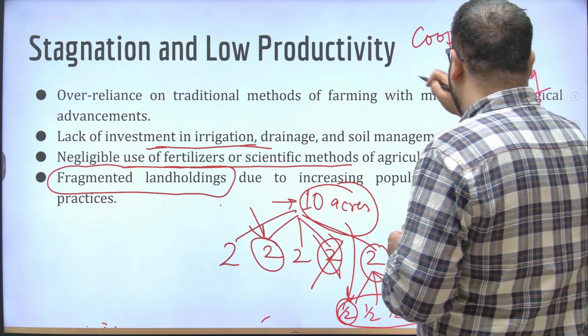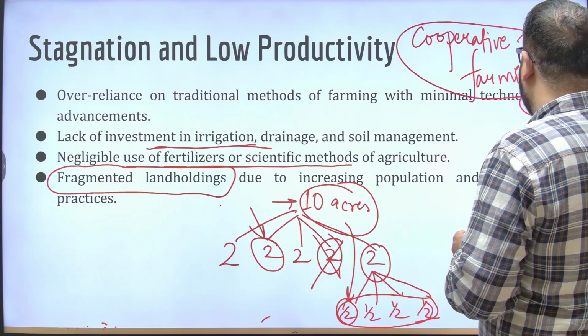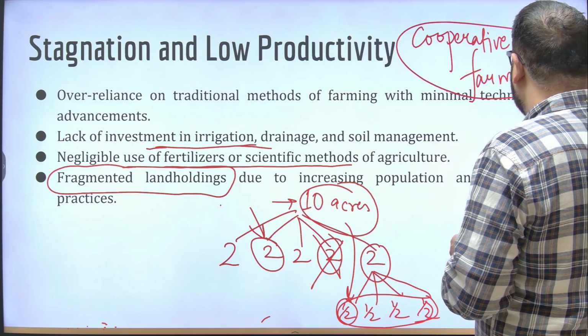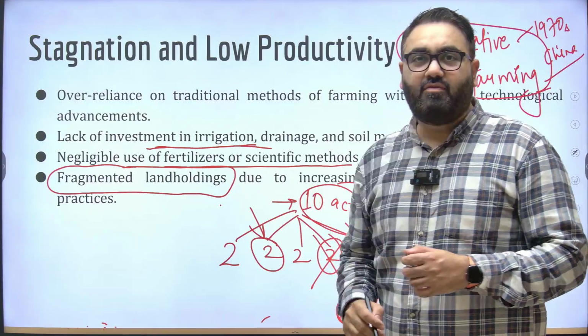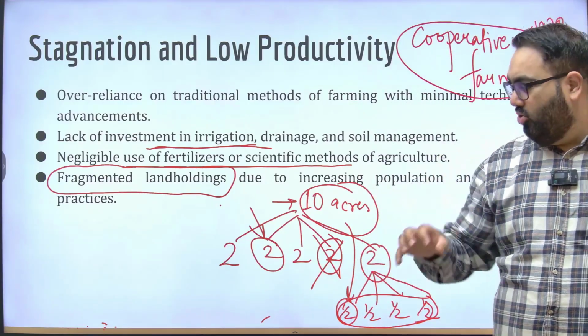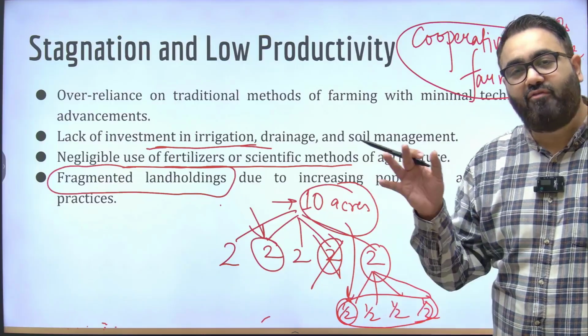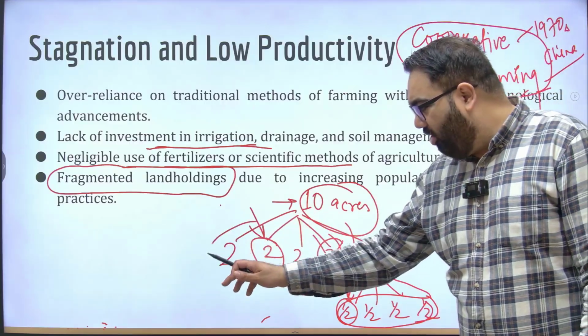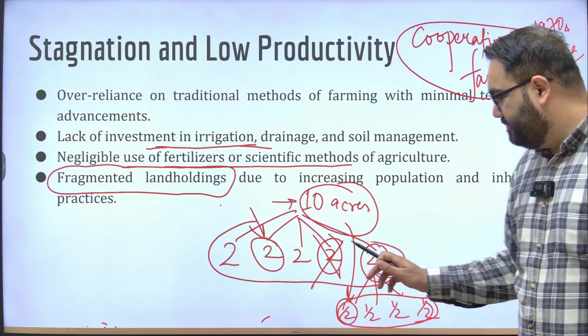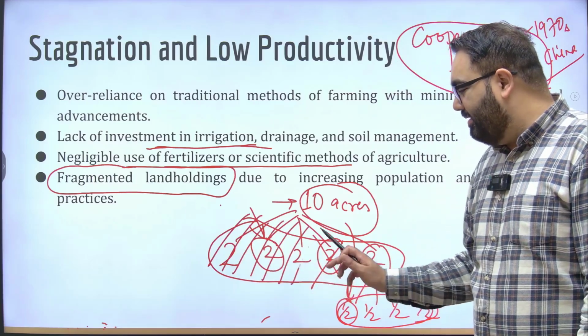Cooperative farming is a kind of solution to this problem. It was introduced in China in the 1970s. The idea is simple: small land holdings, all these individual owners, the government will force them to combine all of their land together, so that it is treated as one single land. This is what the government will say.